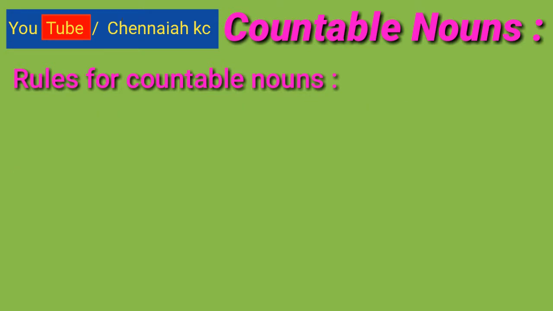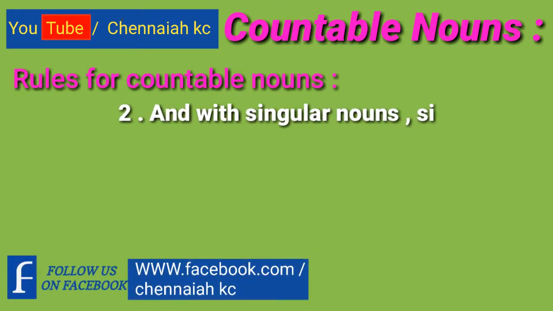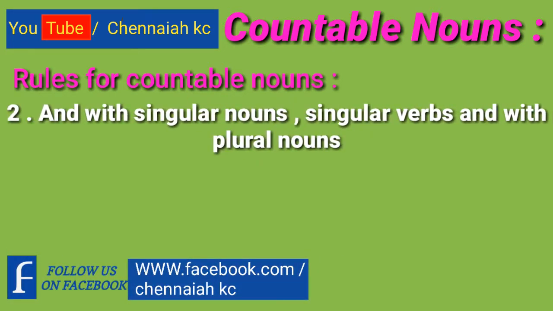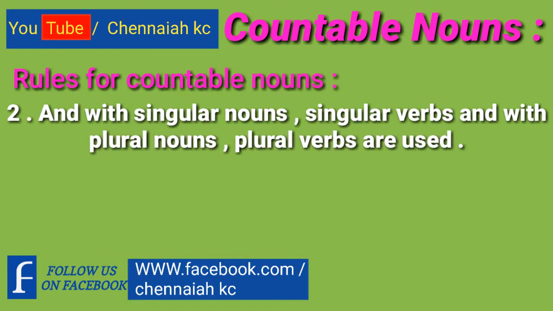Second rule, with singular nouns, singular verbs, and with plural nouns, plural verbs are used.